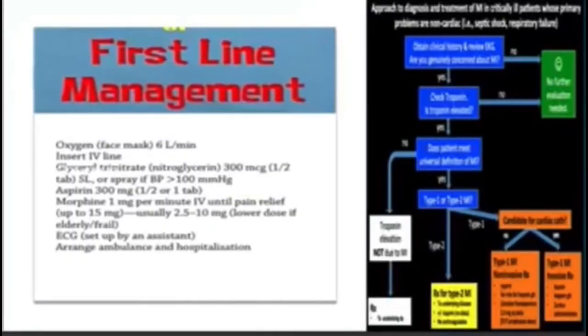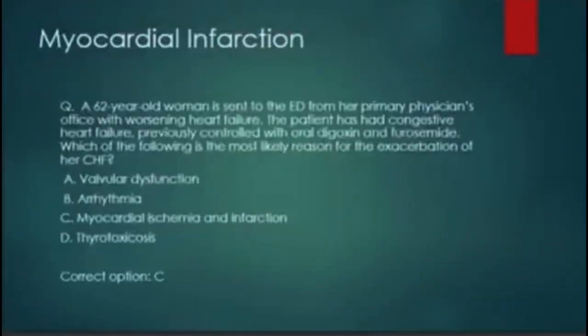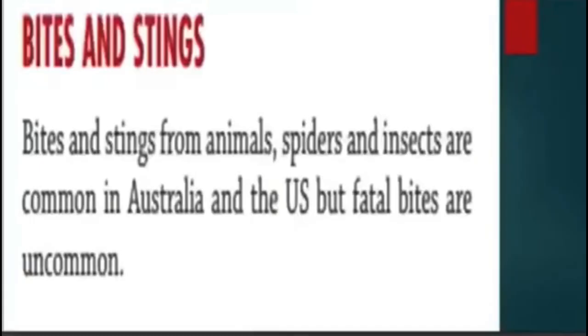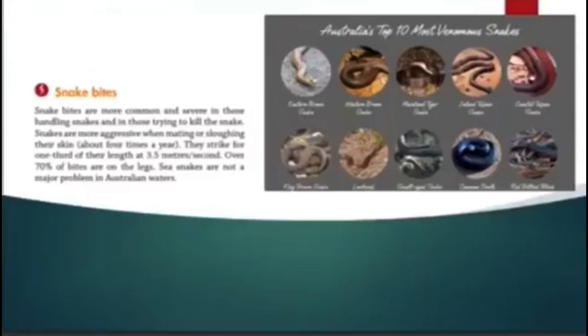Here, myocardial infarction. Next slide. And we can also see it in John Murtagh. The case of myocardial infarction is that a 62-year-old woman is sent to the emergency department from her primary physician's office with worsening heart failure. The patient has had congestive heart failure, previously controlled with oral digoxin and furosemide. Which of the following is the most likely reason for the exacerbation of congestive heart failure? Option C is correct here, myocardial infarction.